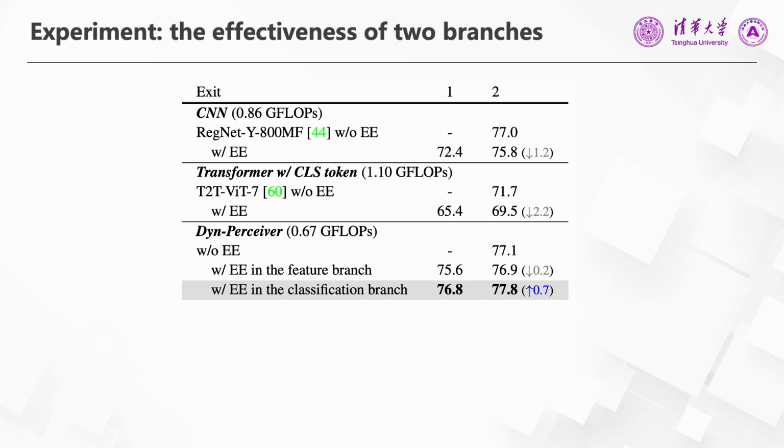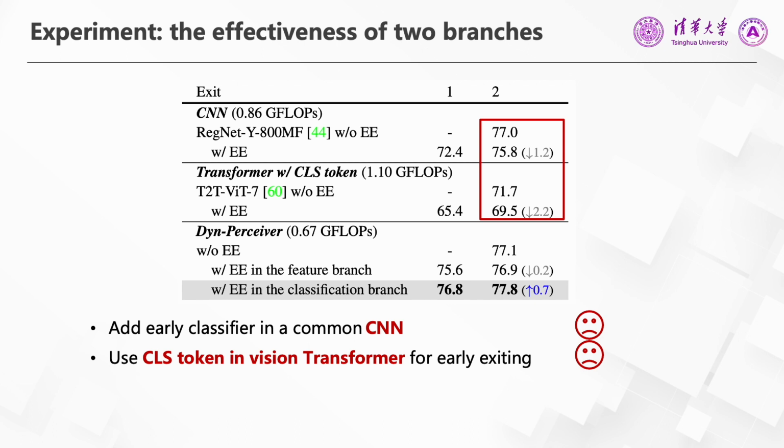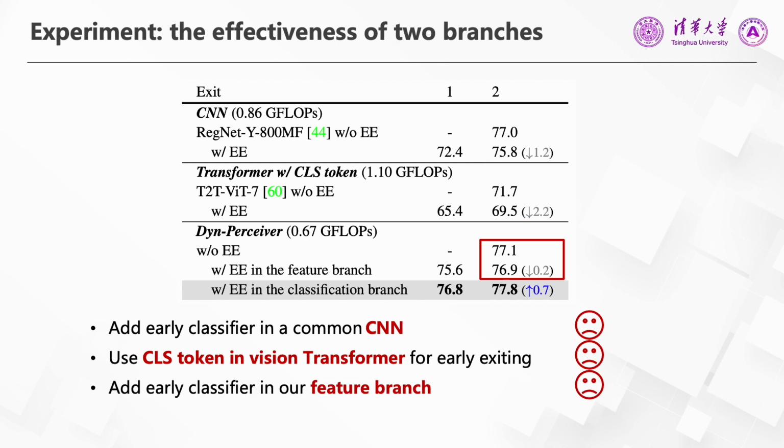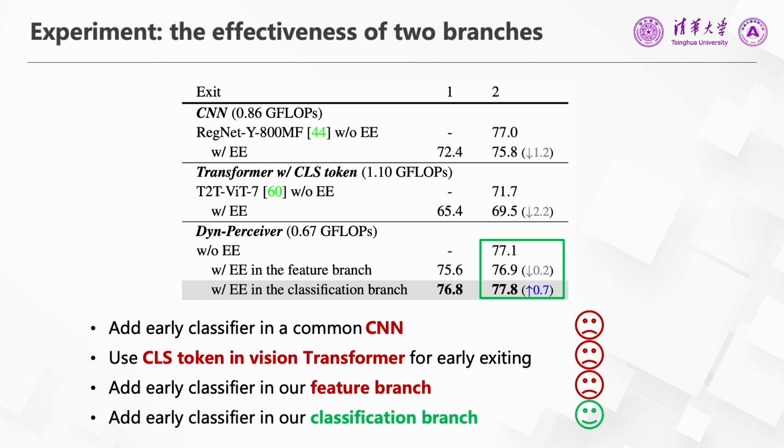We use this ablation study to show the effectiveness of our two-branch design. First, we directly add an early classifier in a CNN and a vision transformer with classification token. It can be seen that the performance of their final exits drops significantly. Next, we add an early classifier in the feature branch of our dynamic perceiver. The final exit's performance slightly drops. Finally, when we add the early classifier in the classification branch, we are glad to see that the final performance is even improved. These results demonstrate that our classification branch is suitable to construct intermediate classifiers. It not only improves the final performance of the model, but also enables dynamic early exiting during inference.